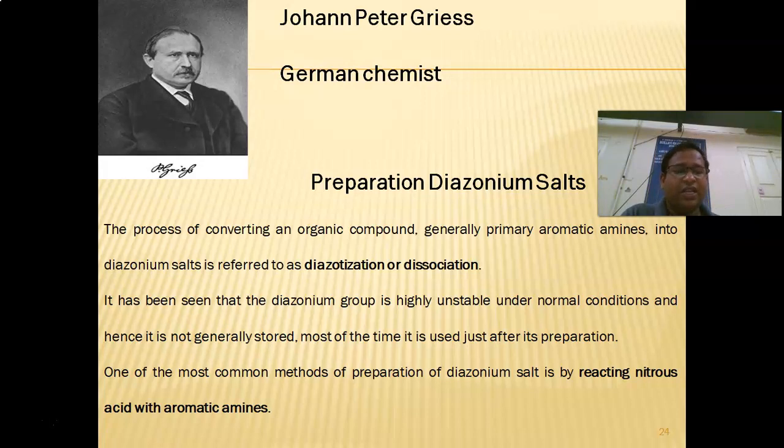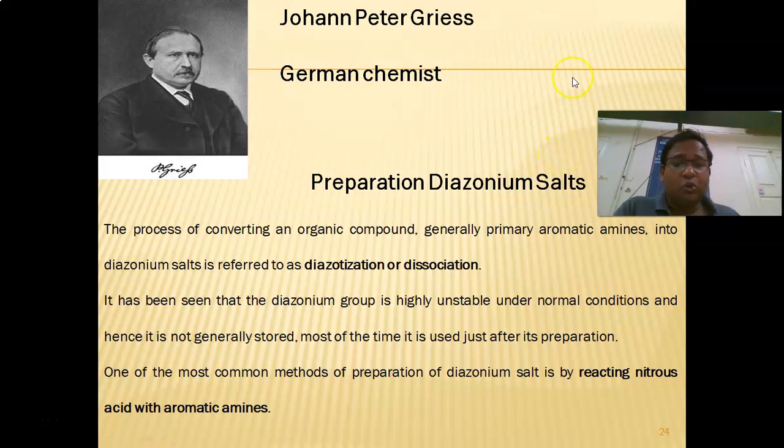So generation of the nitrous acid is very challenging, and you have to maintain a very low temperature, because few of the diazonium salts are stable at room temperature. Most of the diazonium salts are stable at the lower temperature, 0 degree or lesser than 0 degree.